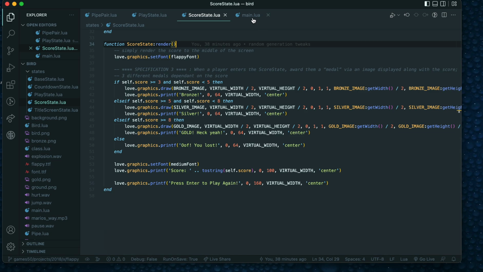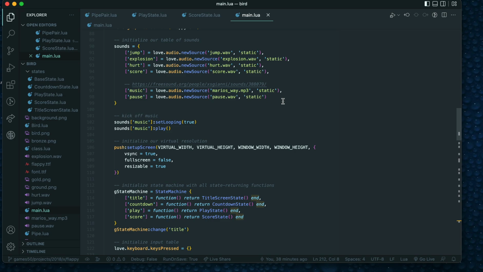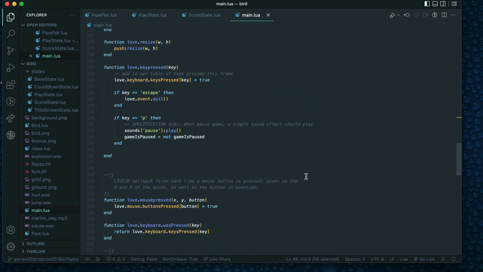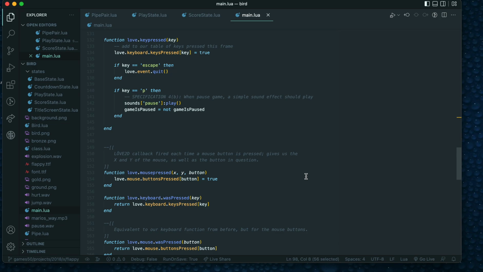All right, and now for the pause, I did not use a pause state. There's an alternative way to do it, this way, and then there's a pause state. Here's my pause sound I've added to our table of sounds. I have this set up with the ability to use mouse clicks as well as playing with the keyboard.